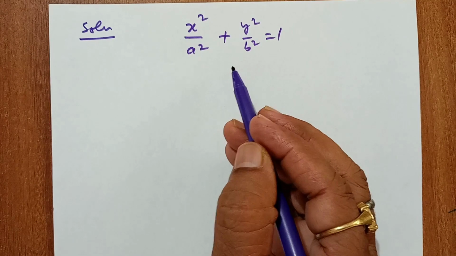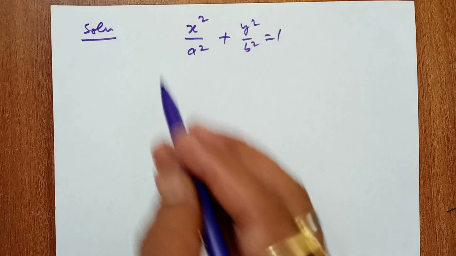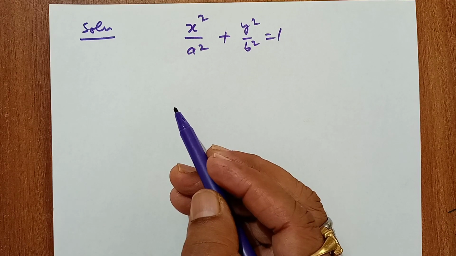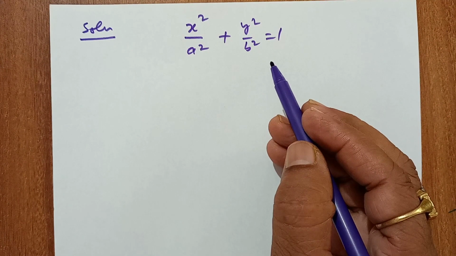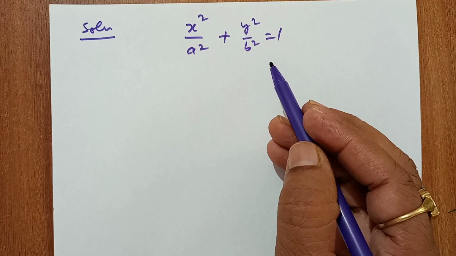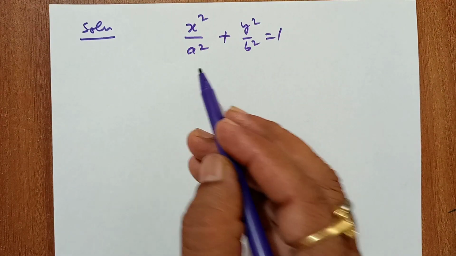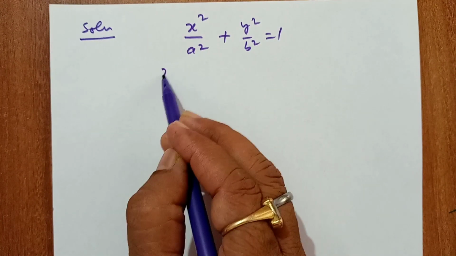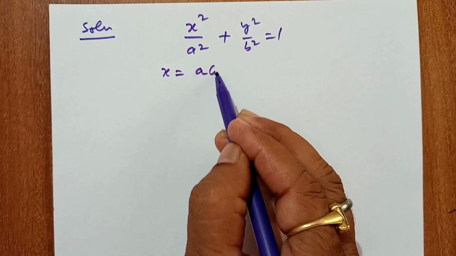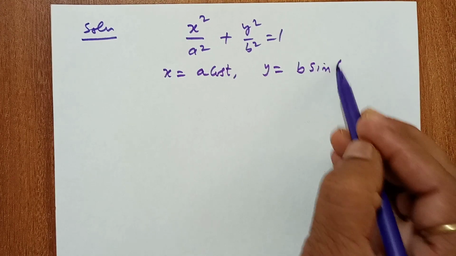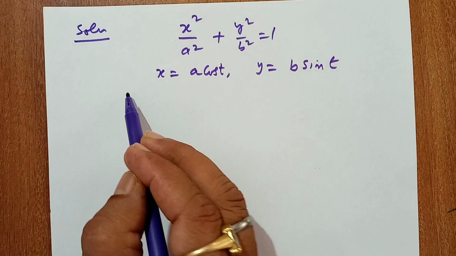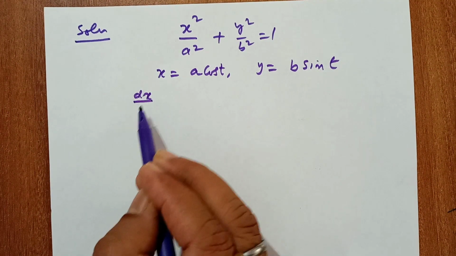Since this is a Cartesian equation, there are two ways to solve: either use the Cartesian form or the parametric form. If you change to parametric form, x is equal to a cos t, y is equal to b sin t. First we will calculate dx by dt and dy by dt.